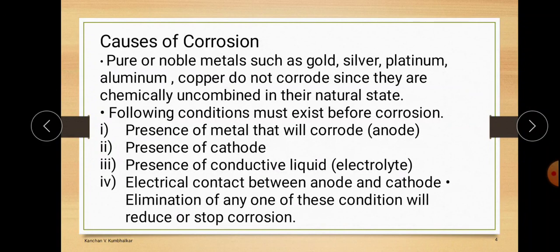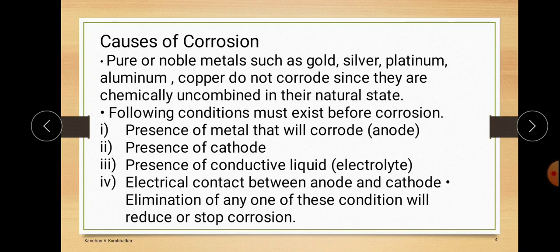And the last one, electrical contact between the anode and cathode. If the anode and cathode are not connected with each other, or are apart from each other, there is a possibility that corrosion is neglected. So there are four basic components which are the most important reasons behind corrosion.